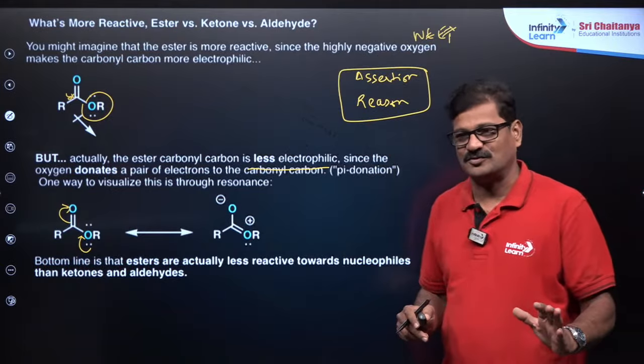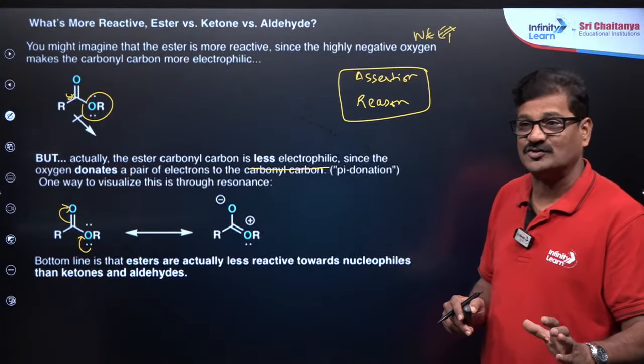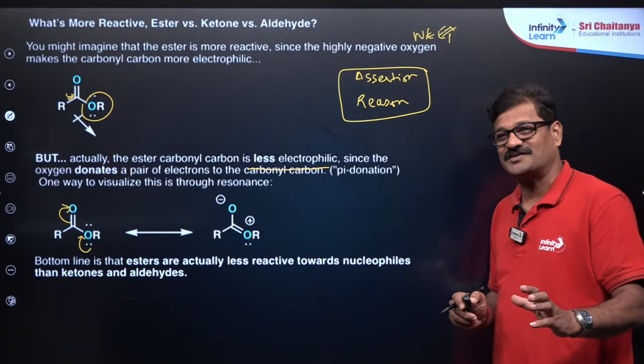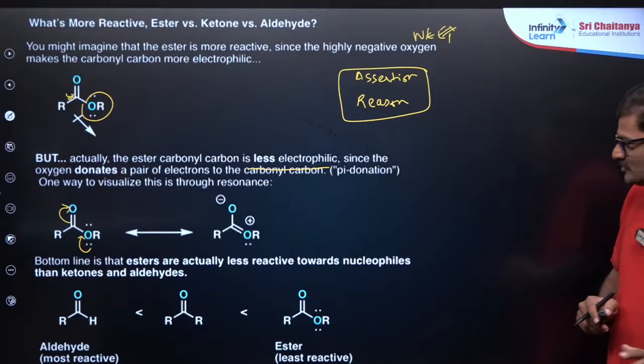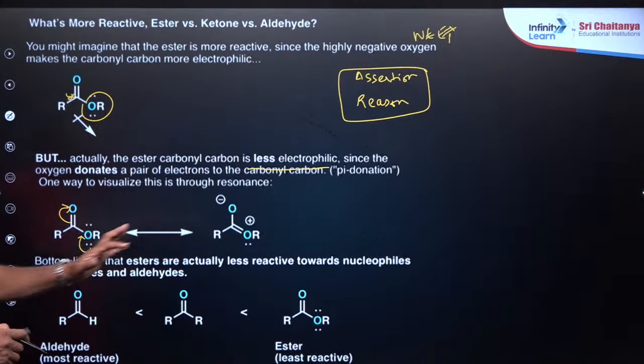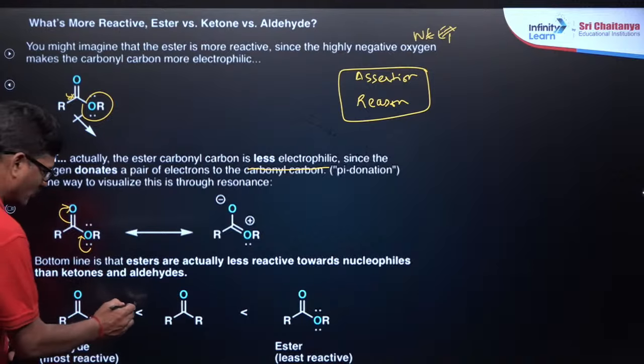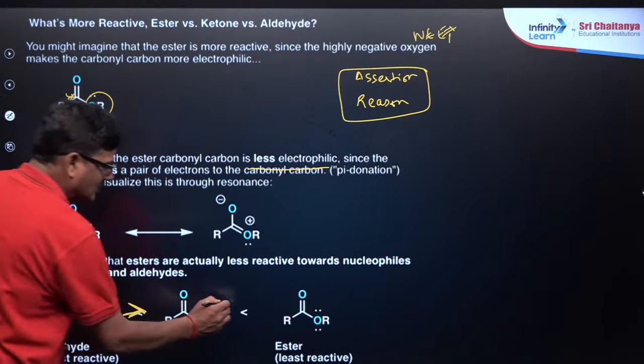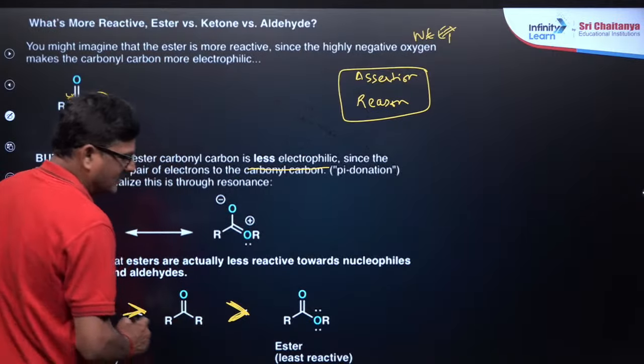Esters are less reactive. Esters are less reactive in the nucleophilic addition reaction. Okay children, what do I want to say here? So the bottom line is that esters are actually less reactive towards a nucleophile than ketones and aldehydes. So here it is going to be aldehydes are more reactive than ketones, than esters.